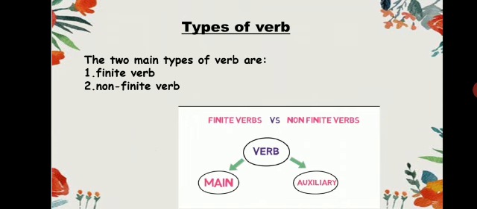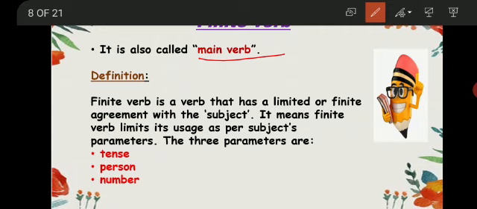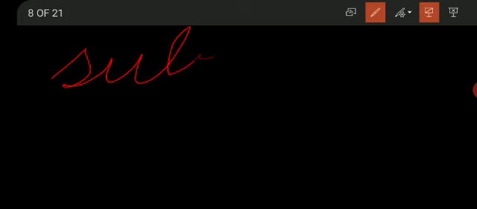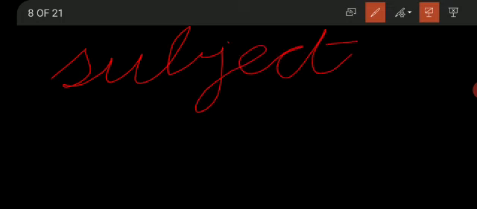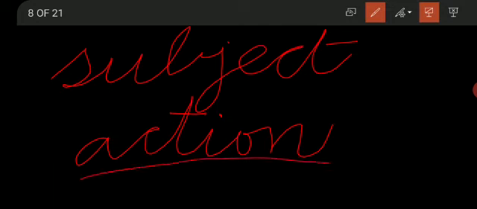Okay, now we will talk about finite verb. Finite verb is also called main verb because it shows the main action. And as I told you earlier that a sentence contains two things, subject and an action. Action mean verb. So basically sentence is a combination of these two things, these two components. It means a finite verb shows the main action and every finite verb will have some agreement or connection with the subject.